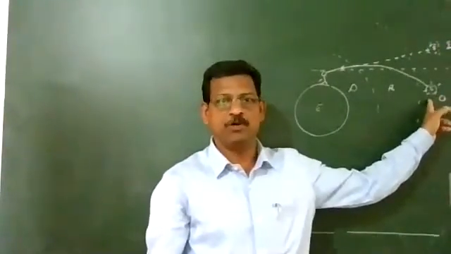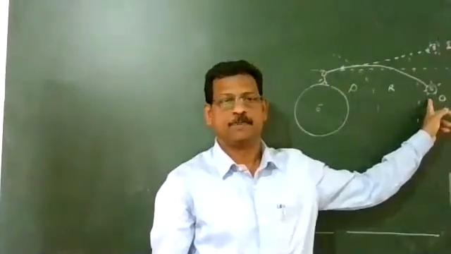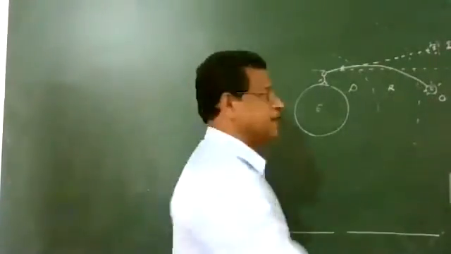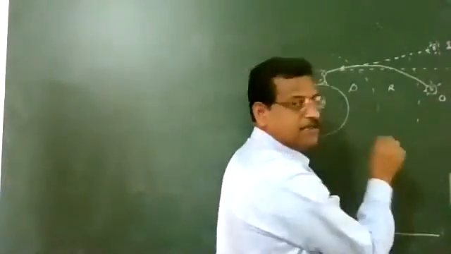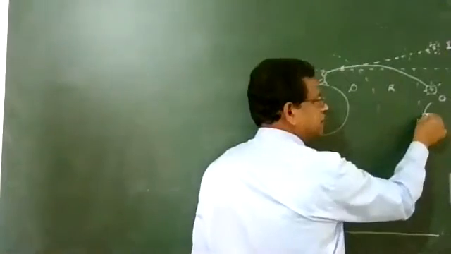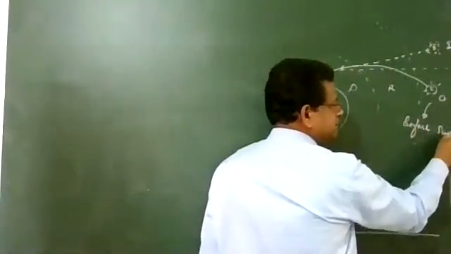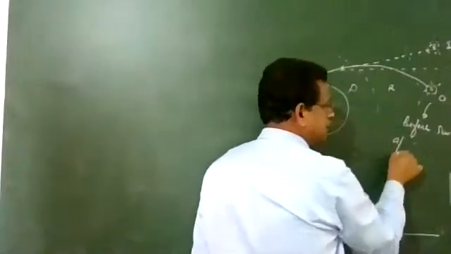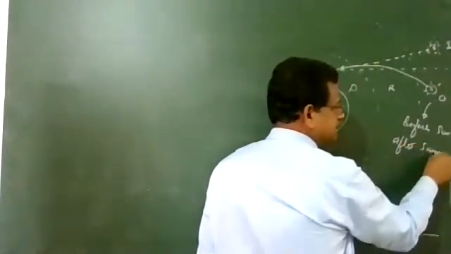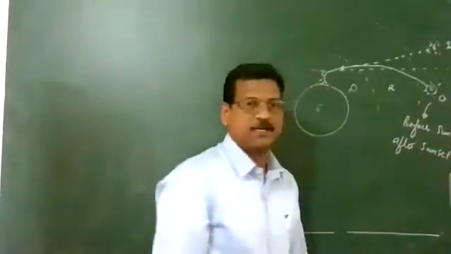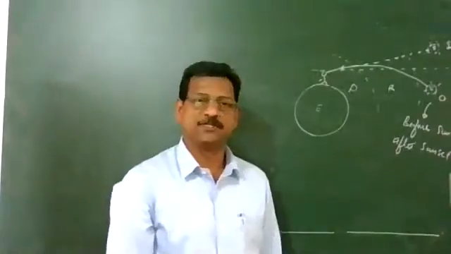So, the sun is below the horizon. It can be a position before sunrise or after sunset.